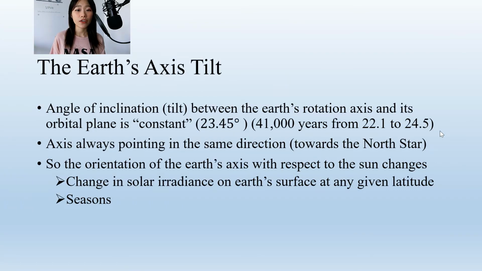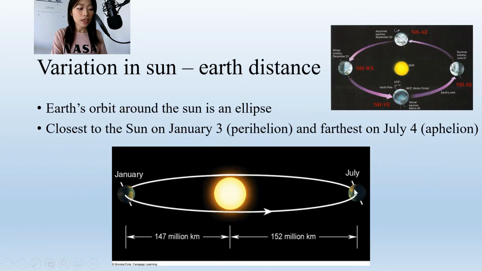The reason why Earth has seasons is due to the tilt of Earth's axis. The Earth is not rotating upright, but its axis is tilted a little bit, so the Earth is rotating like this. As we can see from the previous slide, here the white line represents the tilt of the Earth, and we can see that in this image too. This is the tilt of the Earth's axis, and the Earth is rotating like this.